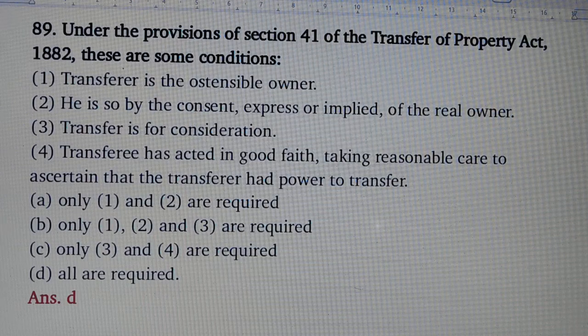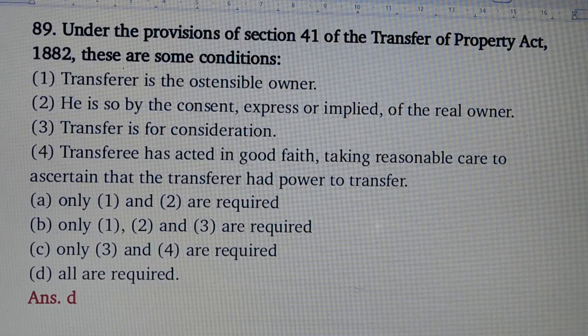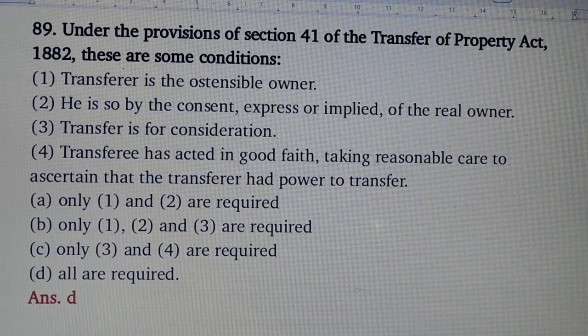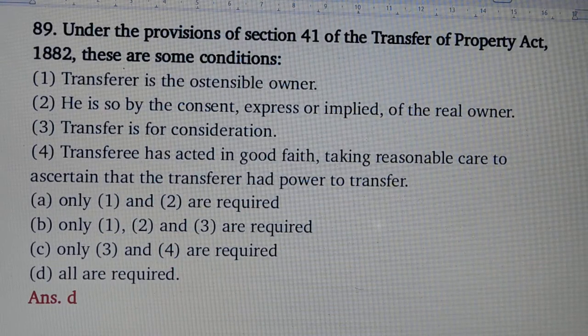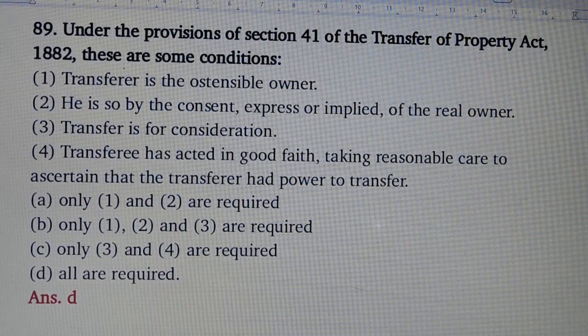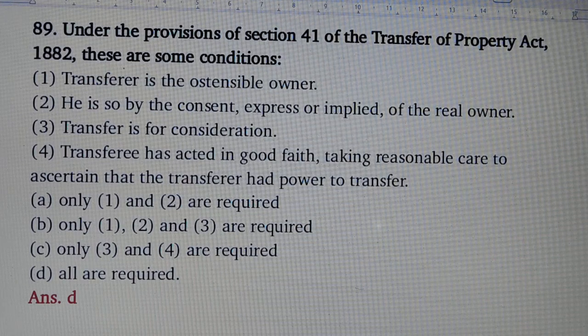Question number 79. Under the provision of section 41 of the Transfer of Property Act, these are some conditions. Conditions are: first, transferor is the ostensible owner. Number 2, he is so by the consent, express or implied, of the real owner. Number 3, transfer is for consideration. Number 4, transferee has acted in good faith, taking reasonable care to ascertain that the transferor had power to transfer. Answer is option number D. All conditions are required.